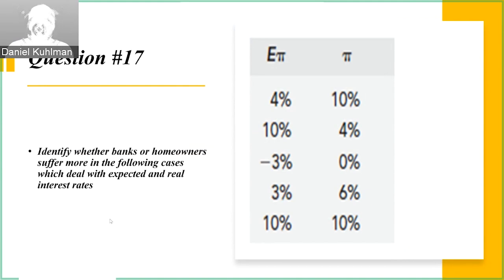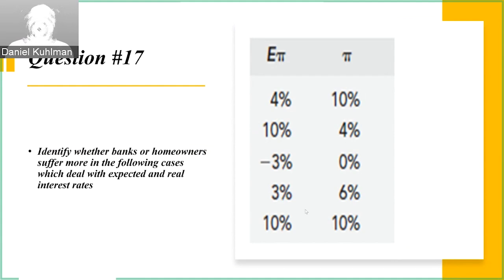Essentially, if homeowners are believing that inflation rates are going to be high, and in reality inflation rates are low, they are buying mortgage bonds at higher prices than they need to be. And the inverse is also true. When banks are selling mortgage bonds while accounting for low inflation rates, they're essentially losing a bunch of money that they could be making if they adjusted their prices for an increase in inflation rates.